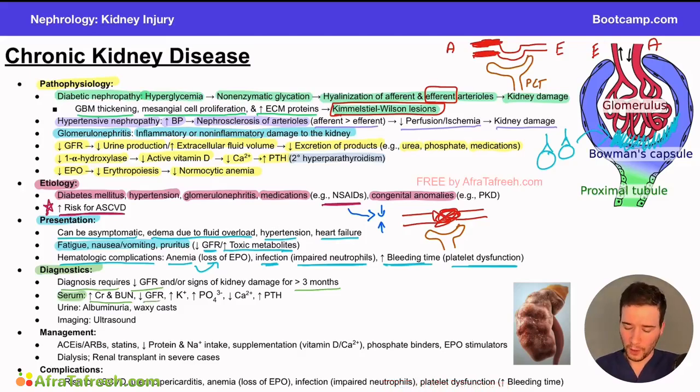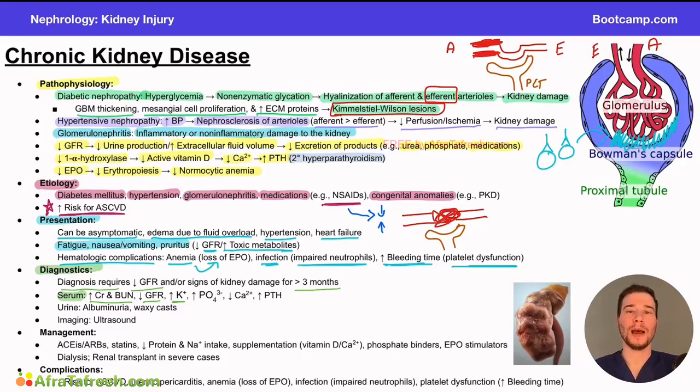With a decreased GFR, we're going to see an increase in potassium, right? Typically, potassium is going to be excreted from the body. It's filtered, it's excreted. However, if we're not filtering things, that can build up to high levels. Why is this important? Well, significantly elevated levels of potassium can cause arrhythmias in the body, right? These can be deadly.